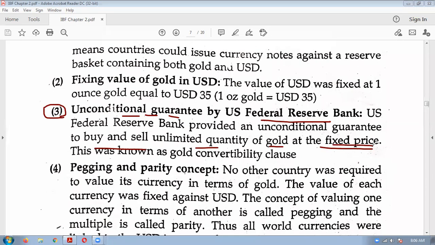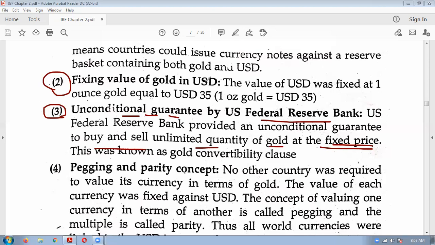So any country can sell gold and against that they can take the fixed reserve. Any quantity they will buy and sell. This was a statement given by the US Federal Bank at that time. So these two are very important things which you should remember: one is the linking of gold with the US dollar, and the other is the unconditional guarantee made by the US Federal Bank to buy and sell unlimited quantity of gold.